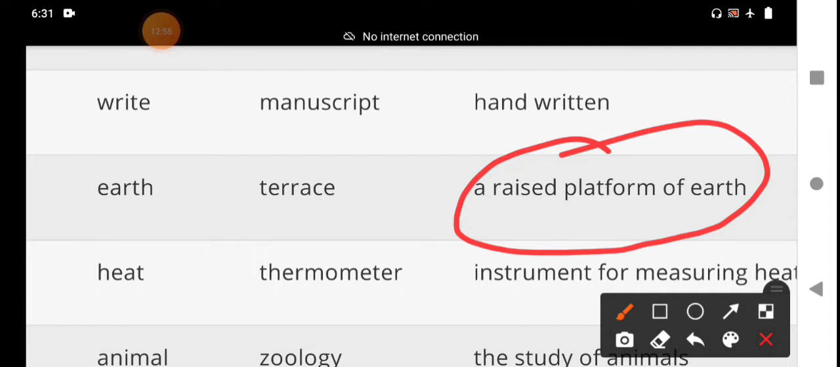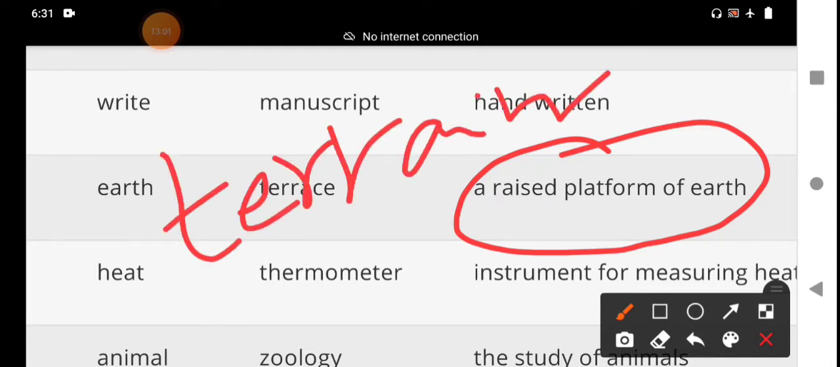One more word: terrain. What is the meaning of terrain? Terrain means a piece of ground having specific characteristics or military potential. That is called terrain. These are the two words, terrain and terrace. Both words come from the root word terra. Terra means earth.